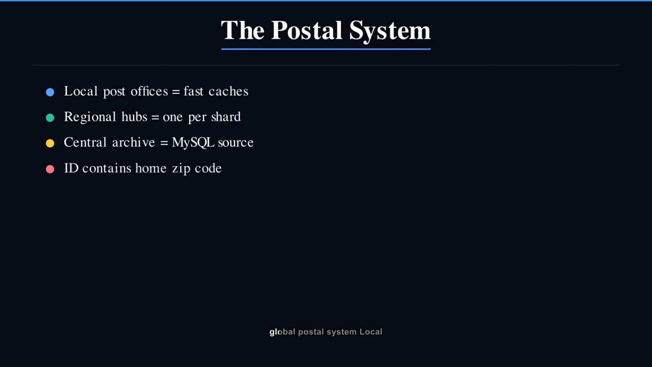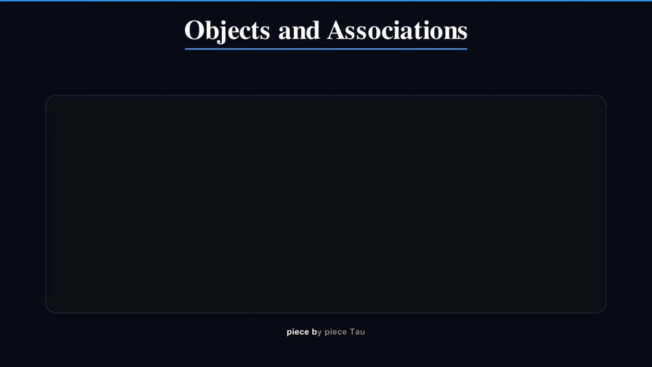Think of TAO like a global postal system. Local post offices answer most requests instantly. Regional sorting hubs coordinate, one per neighborhood. A central records office keeps the permanent archive, and every person's ID already contains their home post office's zip code. Let's build this piece by piece.